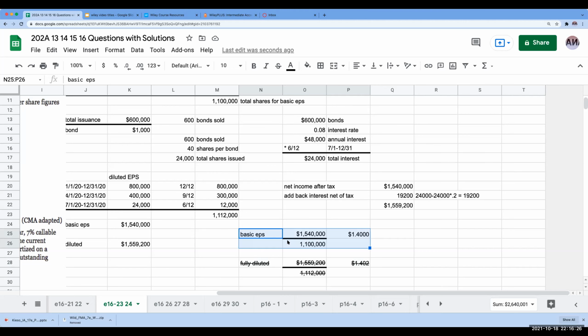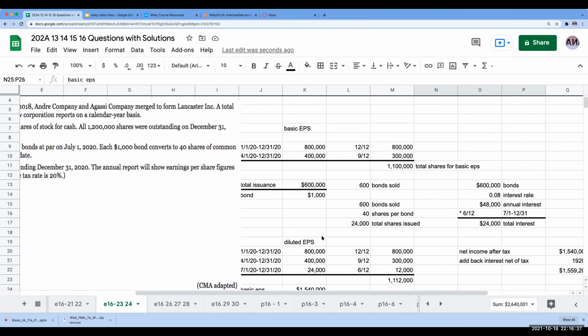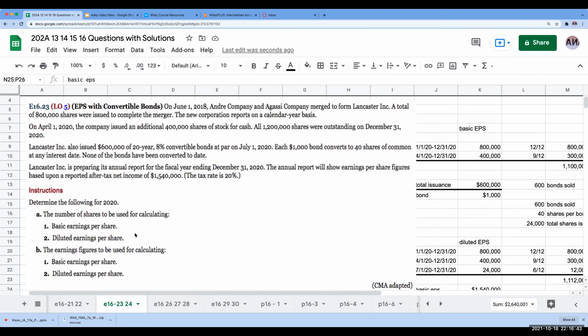We would say basic and fully diluted earnings per share. There would be a disclosure in the financial statements discussing the bonds that were convertible, and you would say that they are not included in the earnings per share calculation because they are anti-dilutive. So that's what we would go through and do. They're not asking us to display it, but they're asking us just to go through and calculate it.